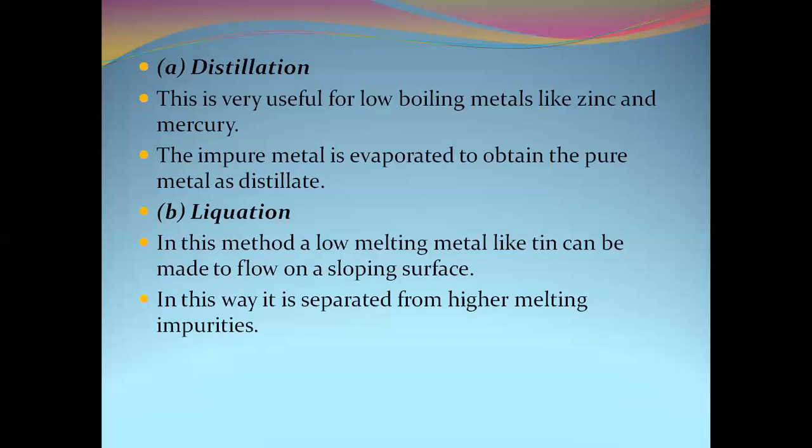Liquefaction is done for those metals which melt more readily than the impurities present in it. Remember very clearly, distillation is done for those metals whose boiling point is less when compared to the boiling point of impurities. Liquefaction is done for those metals whose melting point is less when compared to the melting point of the impurities.